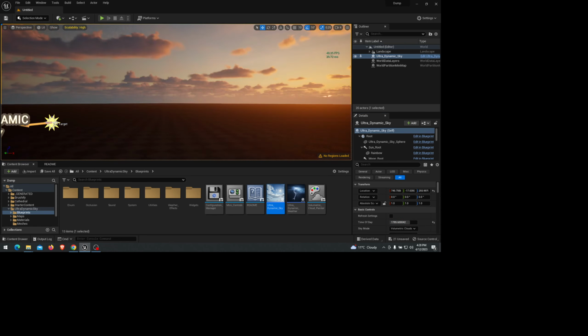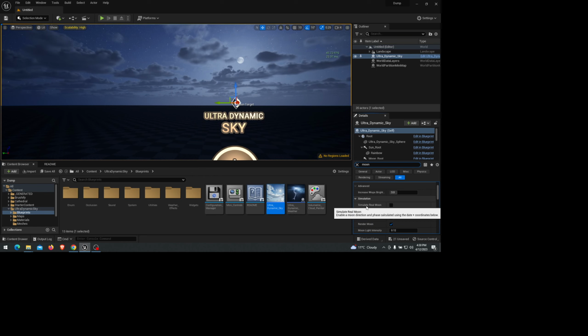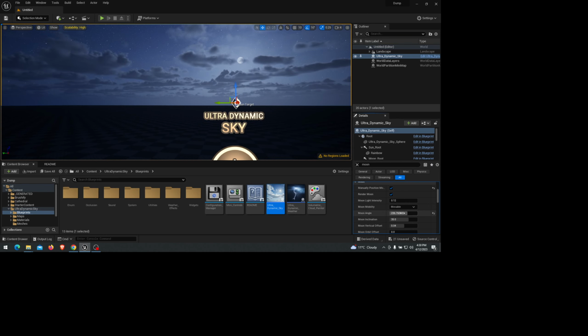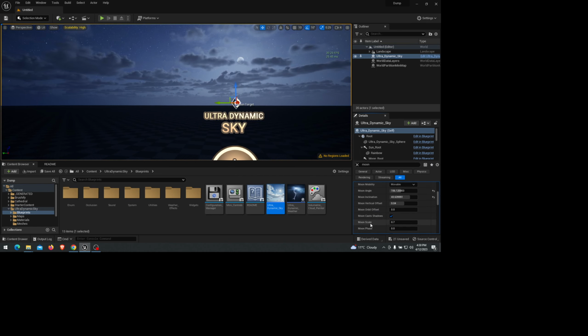We have many options. This is very advanced, but I think we can see the moon angle, and the moon inclination, and a bunch of other options. Okay, moon scale. Here we go. It's quite useful.